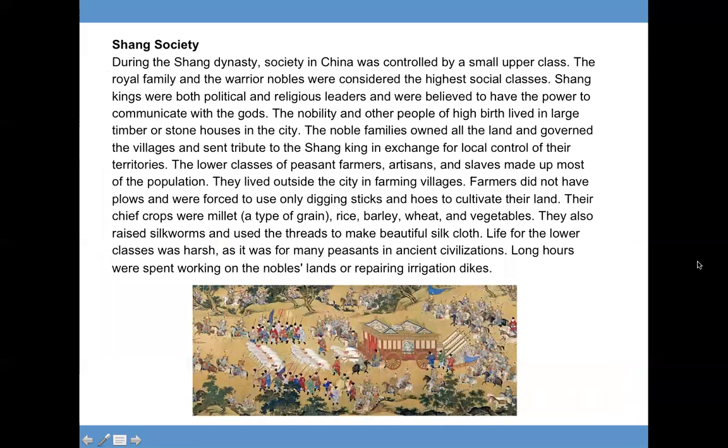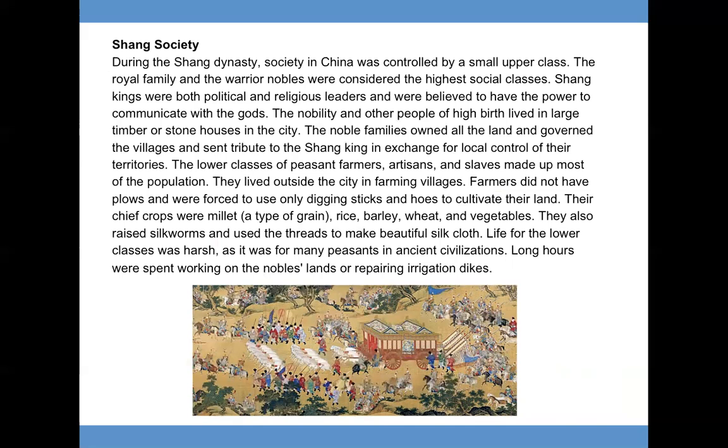During the Shang dynasty, society in China was controlled by a small upper class. The royal family and the warrior nobles were considered the highest social classes. Shang kings were both political and religious leaders and were believed to have the power to communicate with the gods. The nobility and other people of high birth lived in large timber or stone houses in the city. The noble families owned all the land and governed the villages and sent tribute to the Shang king in exchange for local control of their territories.